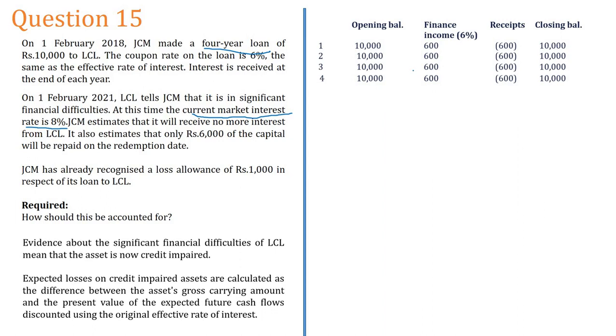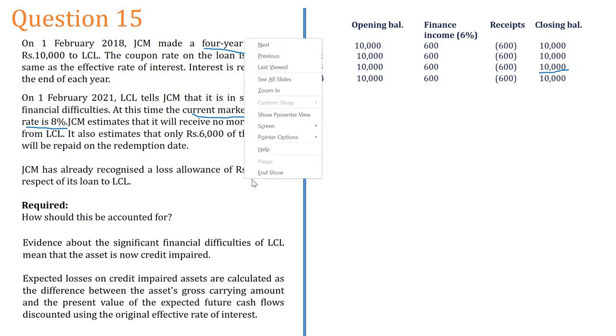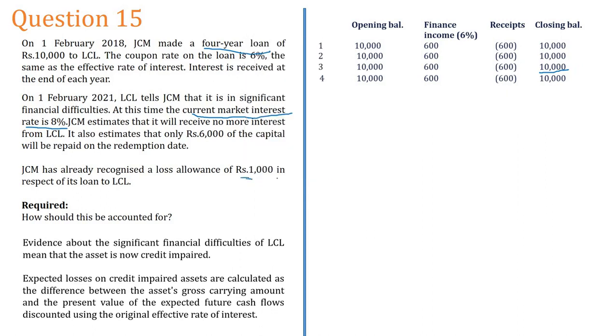Now on 1st February 2021, as of this date, LCL tells JCM that it is in significant difficulty. Remember, at this time my carrying value is 10,000. I already have a loss allowance in the financial statements of 1,000. This is the 12 months expected credit loss.